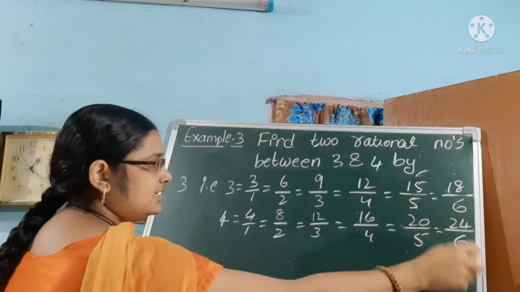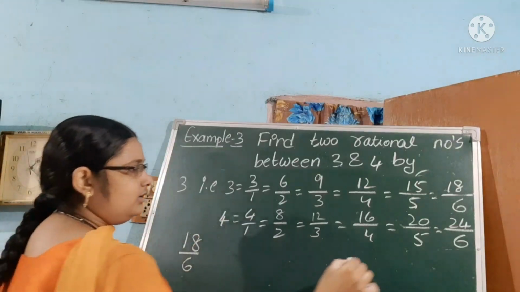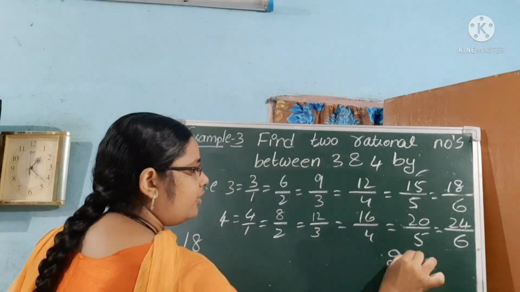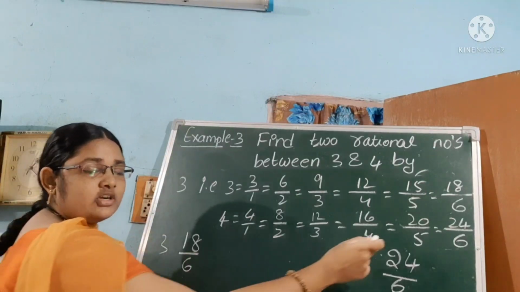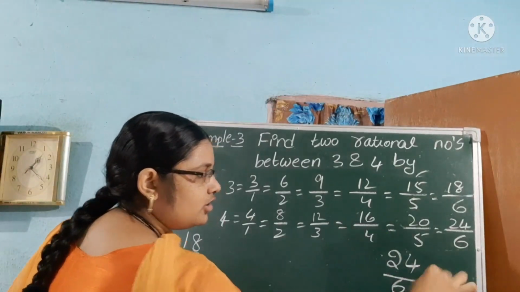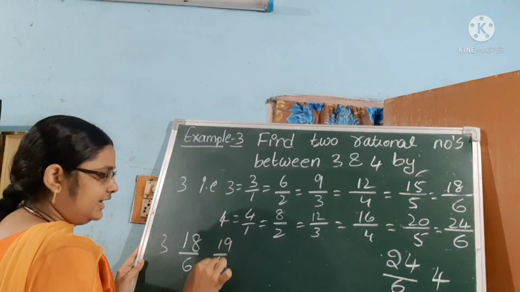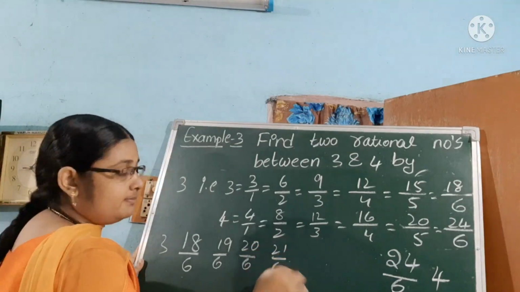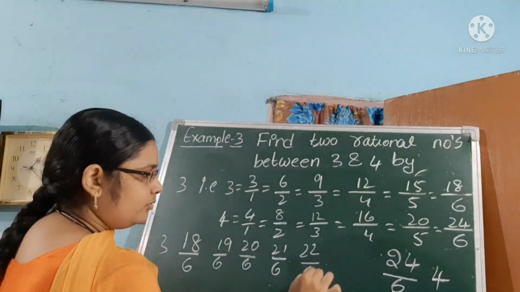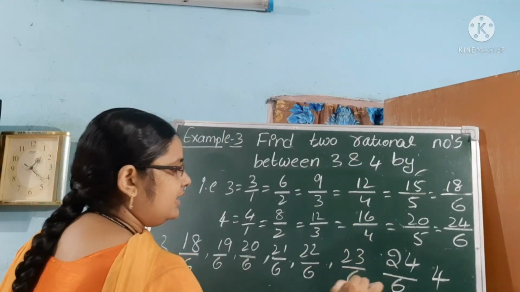So 5 rational numbers we want: 18 by 6 and 24 by 6. What is the value of 18 by 6? 3. What is the value of 24 by 6? 4. Okay, fine. 18 by 6, 19 by 6, 20 by 6, 21 by 6, 22 by 6, 23 by 6.